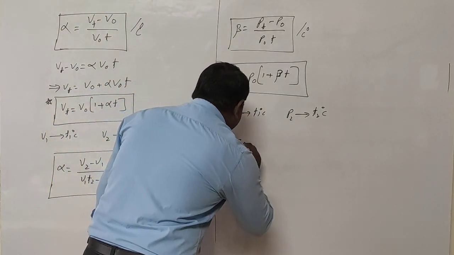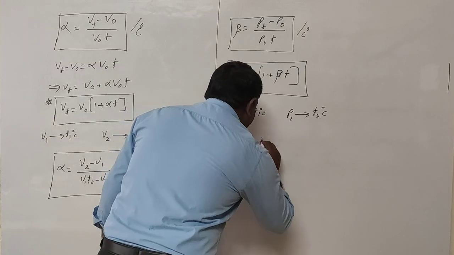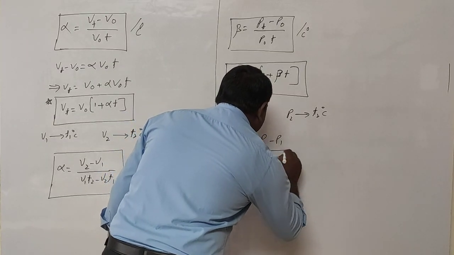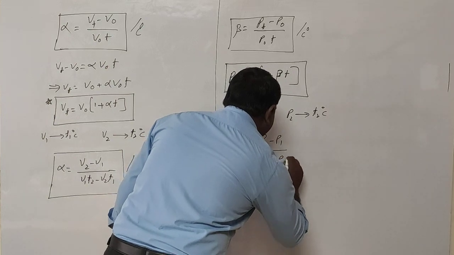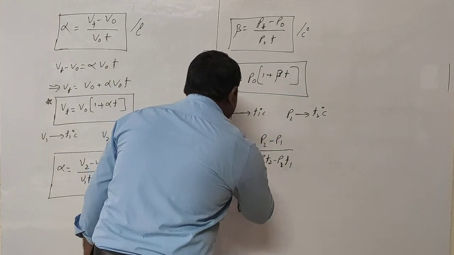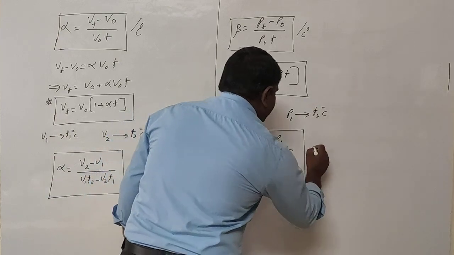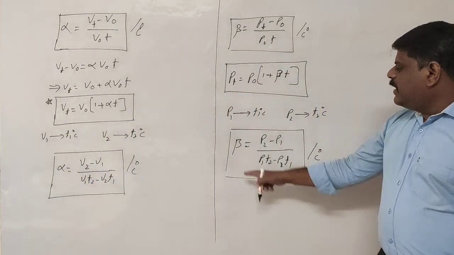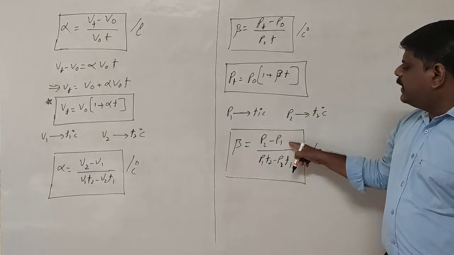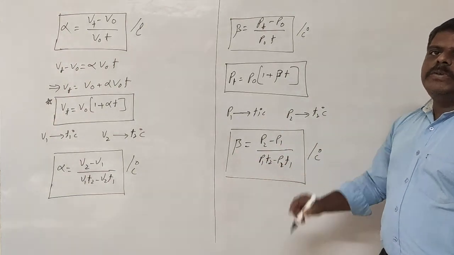The pressure coefficient beta is equal to P2 minus P1 by P1 T2 minus P2 T1. This is the formula to find the pressure coefficient, and again the unit is per degree Celsius.